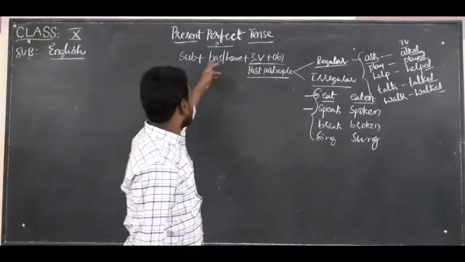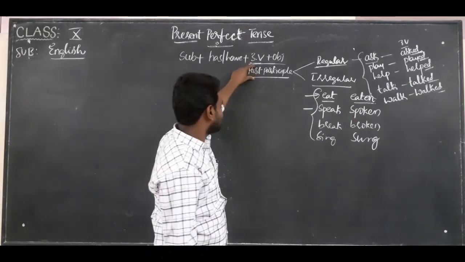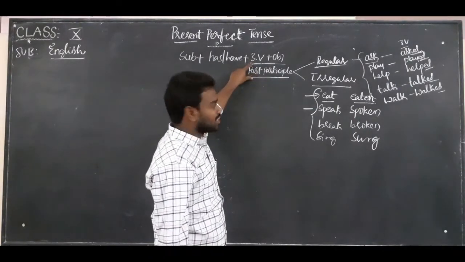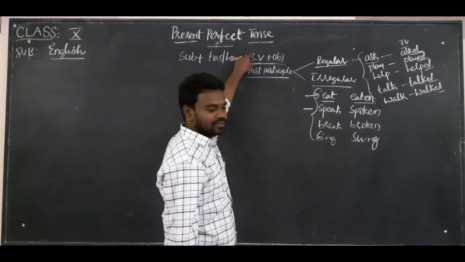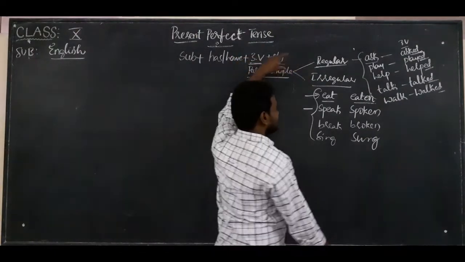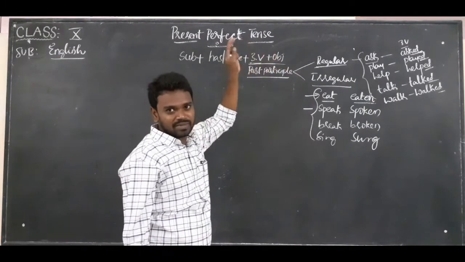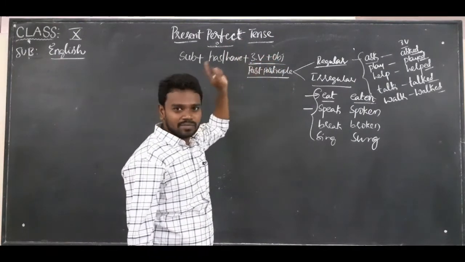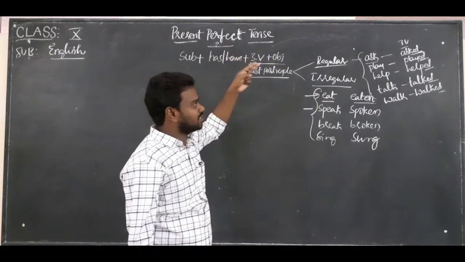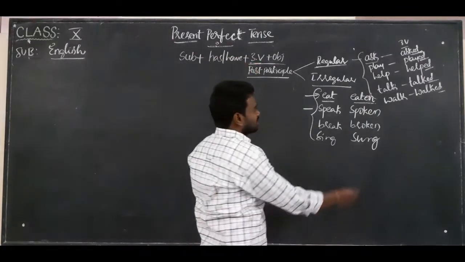Now you see what the third form is here: the past participle. But the past participle is nothing but the third form of a verb. So we have three different forms: the first form, the second form, and the third form. The first form is the present form, the second form is the past form, and the third form is the past participle.